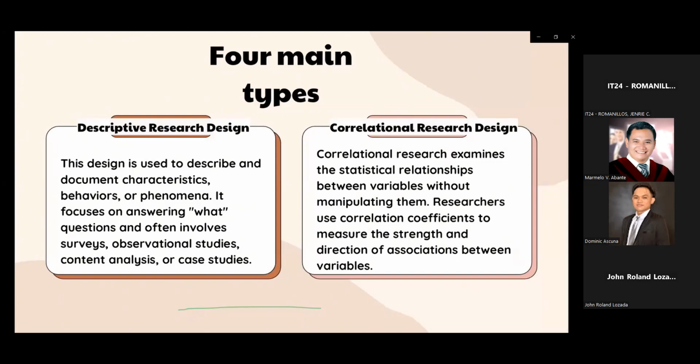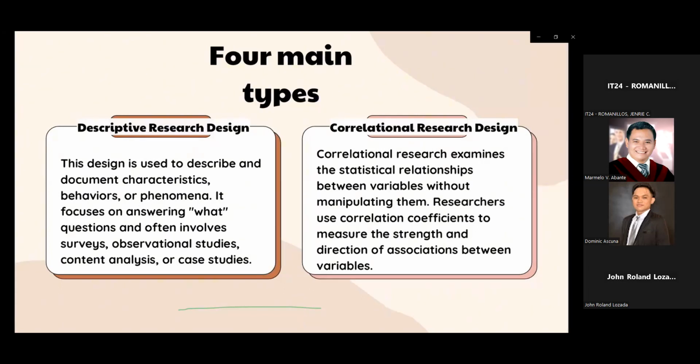The emphasis is on providing a comprehensive and unbiased description of the subject, often using descriptive statistics. And lastly, descriptive research is an essential starting point in the research process, as it lays the groundwork for more in-depth and explanatory studies. It helps researchers to gain a better understanding of a topic, generate research questions, and make informed decisions based on factual information.